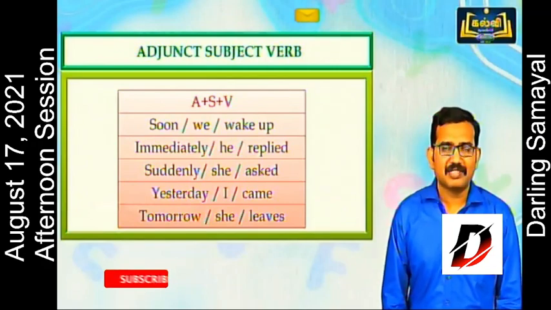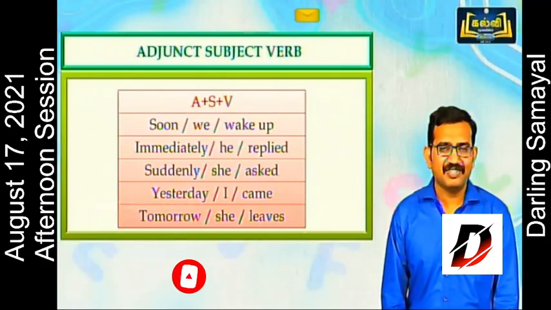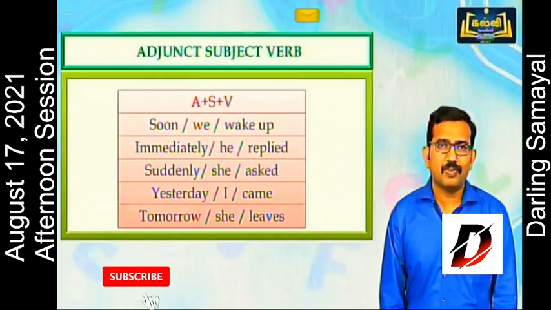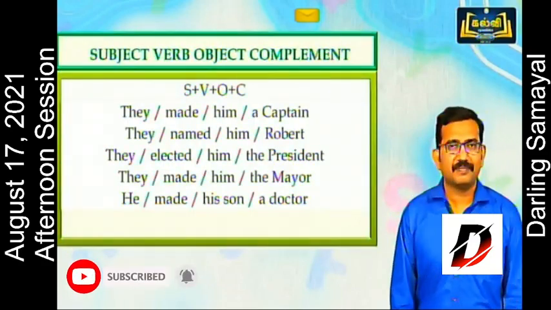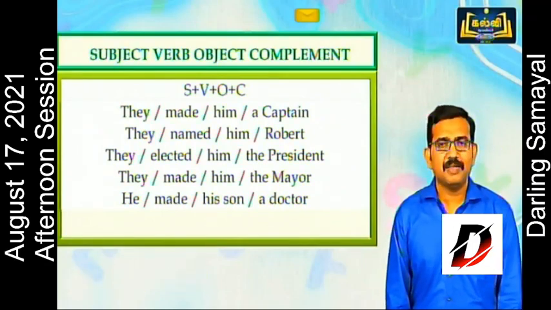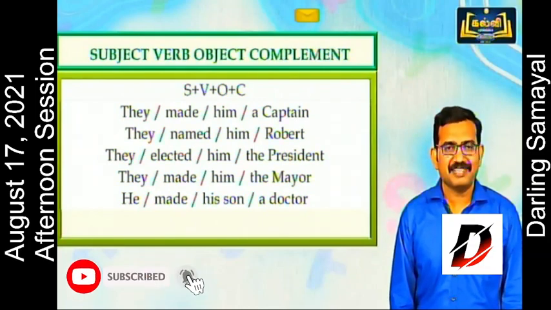ASV pattern, some examples. Soon we wake up. Immediately he replied. Suddenly she asked. Yesterday I came. Tomorrow she leaves. So some examples for SVOC. They made him a captain. They named him Robert. They elected him the president. They made him the mayor.